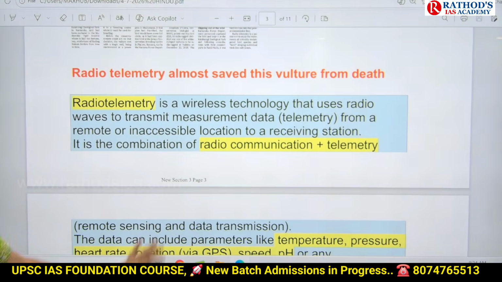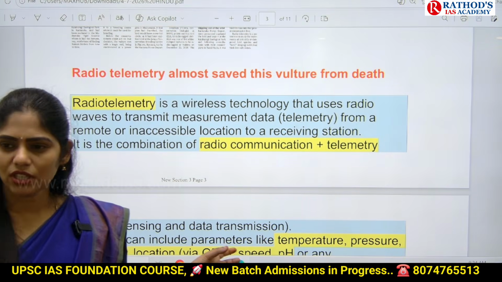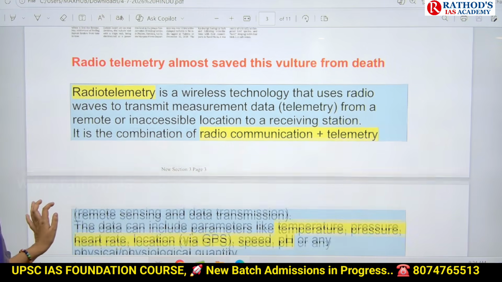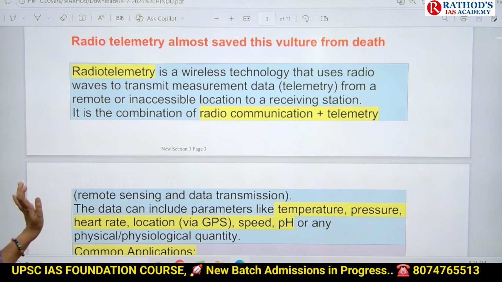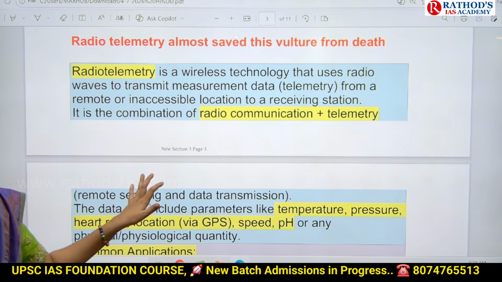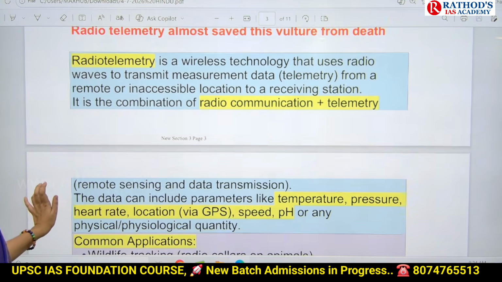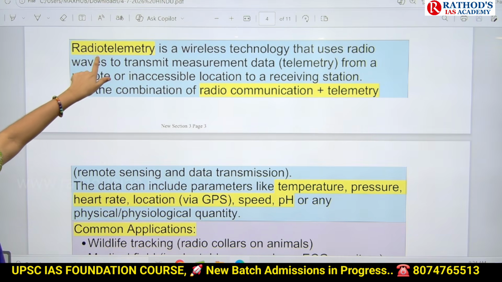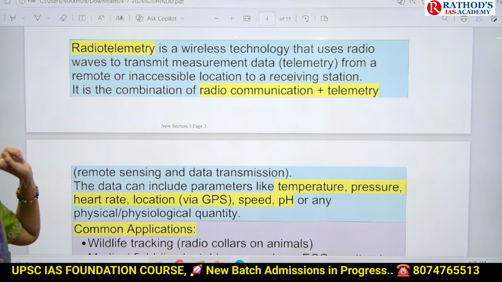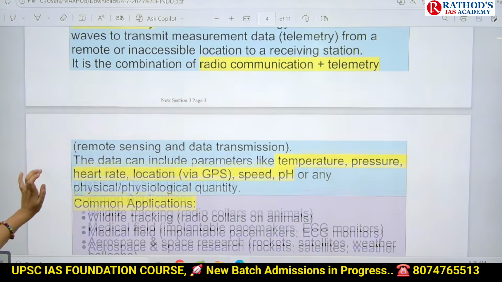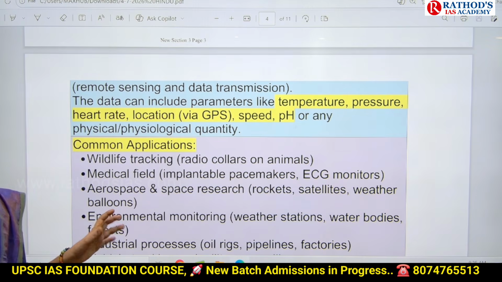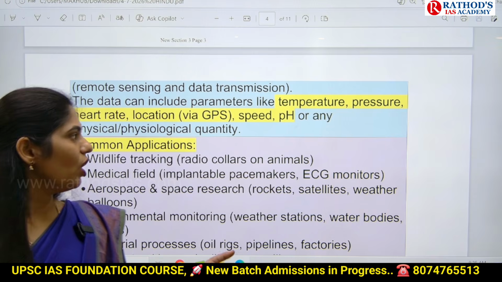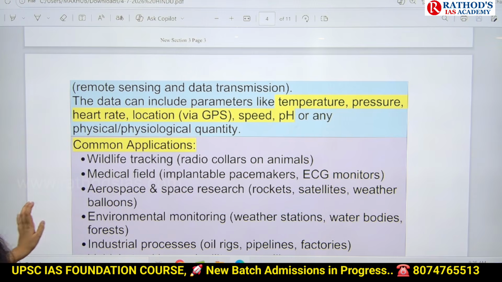Telemetry is nothing but a wireless technology. And in this telemetry, we are using what? Radio waves. And we are trying to measure data by using these radio waves, even in remote or inaccessible areas. This radio telemetry is a combination of radio communication plus telemetry. Telemetry is nothing but measurement. And what data are we going to collect? We are going to collect data related to temperature, pressure, heart rate of that animal, and exactly where the location is. All these things we are going to measure by using that telemetry.